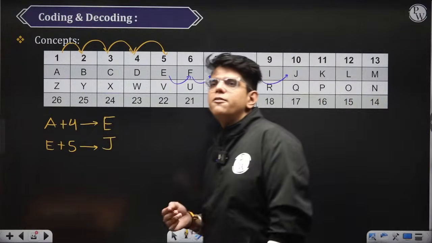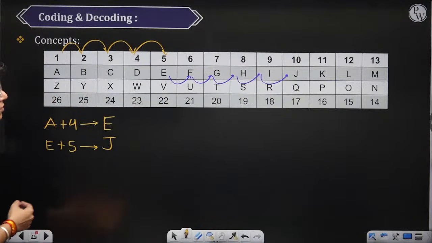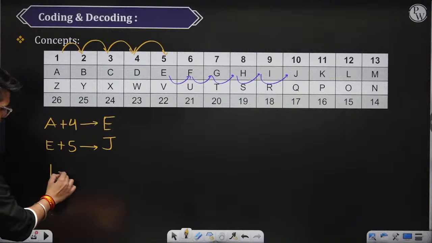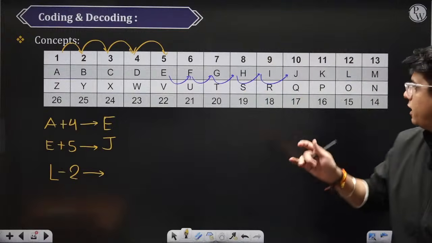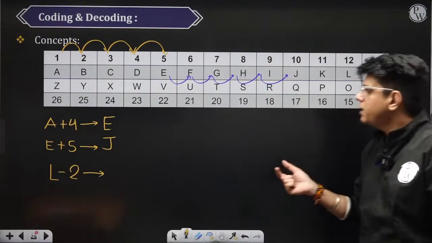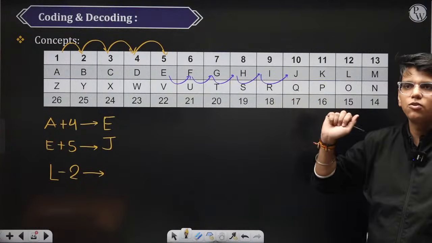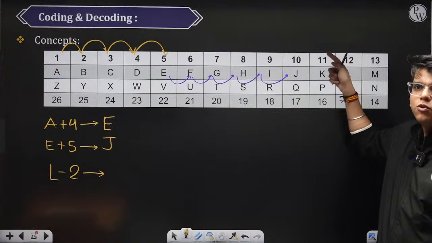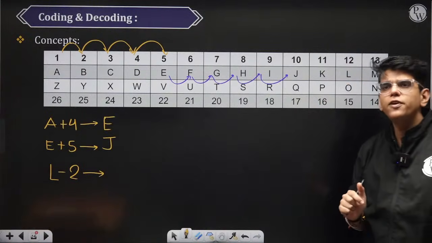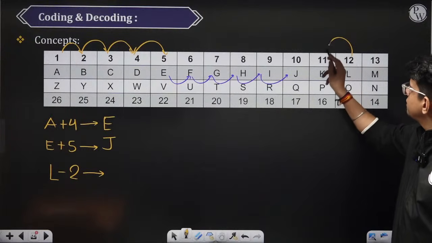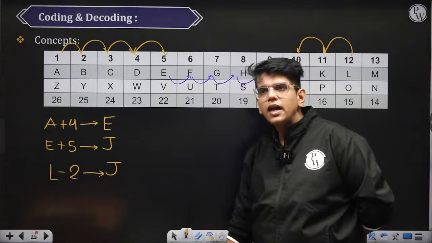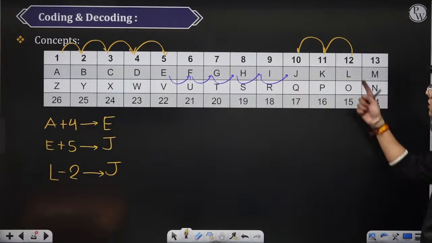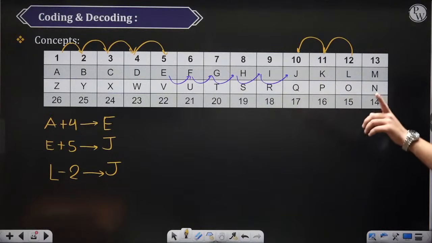What if I tell you, what is the value of L minus 2? What is the meaning of minus? We have to move backwards now. So L is 12. We have to move 2 places backwards. L minus 2 is nothing but 1 and 2, J. L minus 2 is J and not I. Who is saying I? Sujmani, L minus 2 is J.